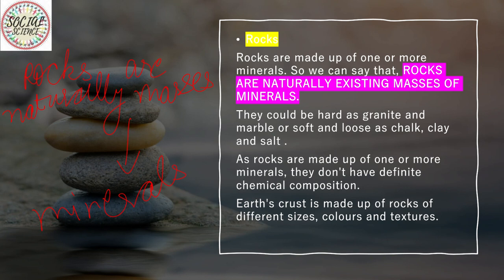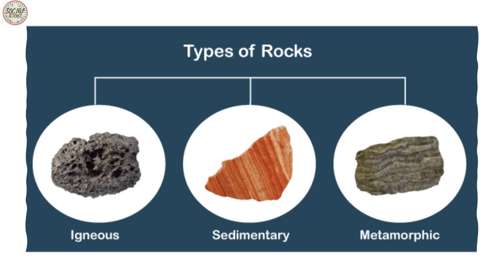As they are made up of one or more minerals, they don't have a definite chemical composition. The earth is made up of rocks of different sizes, colors, textures, etc.